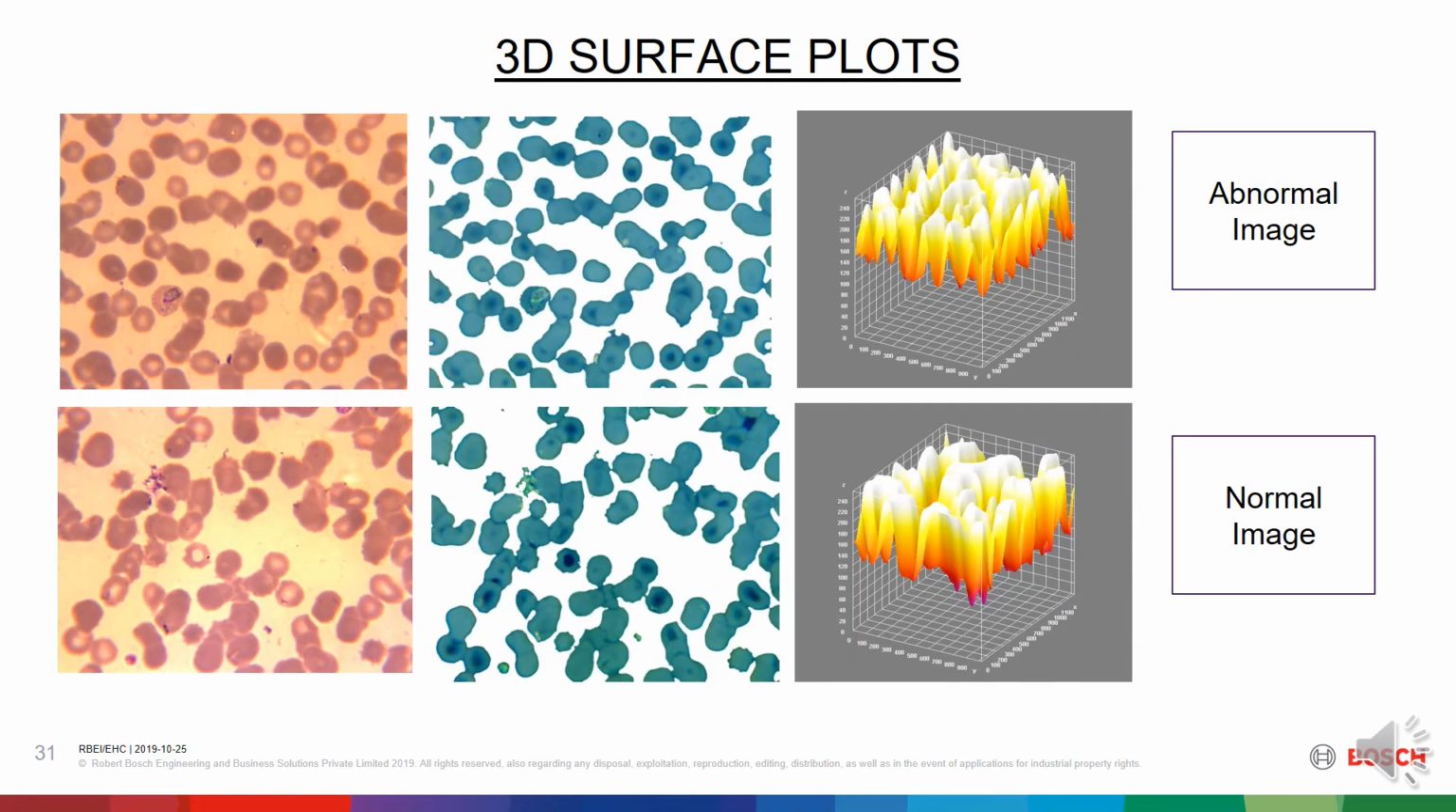These are the results. The first image is the abnormal image, which means it has a parasite. Then the second image is the inversion of the original image. The third one is the 3D graph of the original image. Then the bottom part is the normal image where there is no parasite and is just the stain. The second one is the inversion of the original image, and the third is the 3D surface plot.